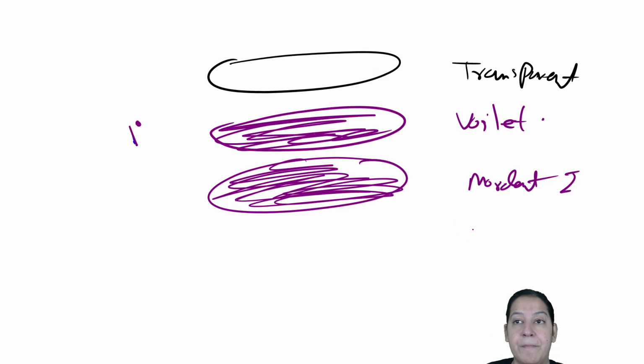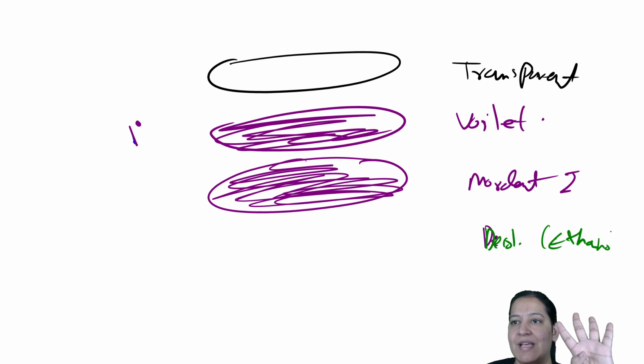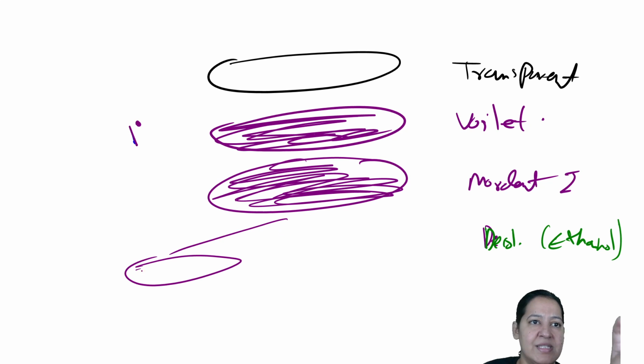The third step, you are using decolorizer. That is ethanol. Now, here the bacteria will separate. Some of the bacteria will retain the primary stain. They resist decolorization. They will not be decolorized.